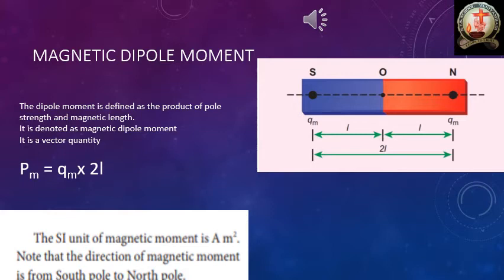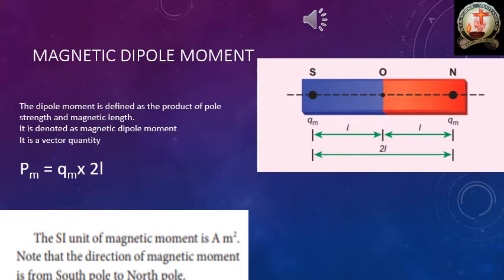Now I will tell you the formula of this magnetic dipole moment. Which term are we denoting it by? P suffix M, correct? So P suffix M is equal to Q suffix M into 2L, pole strength into magnetic length.